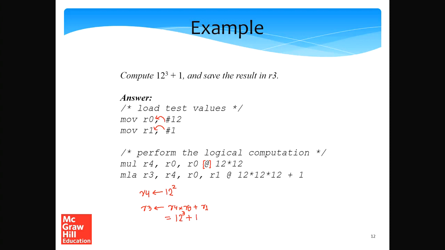What we can see is that using the MLA instruction, computing 12 cube plus 1 became very simple and we could do it in two assembly instructions after we had the values in the registers loaded. So this is very cheap and very fast. The user should keep this in mind, that occasionally you should take a look at some of the advanced instructions that ARM provides, such as MLA, smul and umul, to make the computation easier and also reduce the lines of code, because in assembly language, the fewer the lines of code, the more efficient the program.